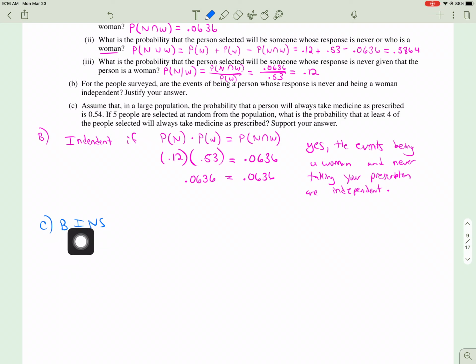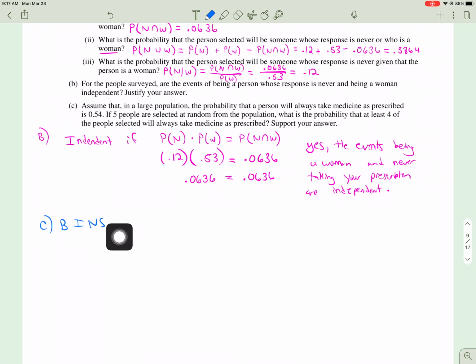I, independent, right? How do we check for independence? Make sure you're not sampling too big of a sample size. Well, 5 is your sample size. 10 times 5 is 50. Is 50 less than a large population? Yes, therefore independent. N, set number of trials. What is the number of trials here? The number of people, 5. And S, is the probability of success the same for each person? Yes, just because one person says I always take it does not change this.